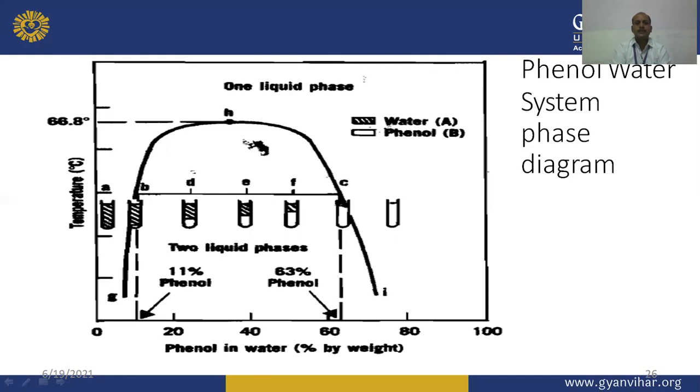Below this H value, two conjugate phases can be seen, where water is dissolved in phenol and phenol is dissolved in water. So there are two conjugate phases below this critical solution temperature value. When we draw a line from 50 degrees centigrade, it cuts the binodal curve at two points, B and C. This is the tie line, and each point on the tie line indicates the specific composition of both phases. So this is the phase diagram of the phenol water system.